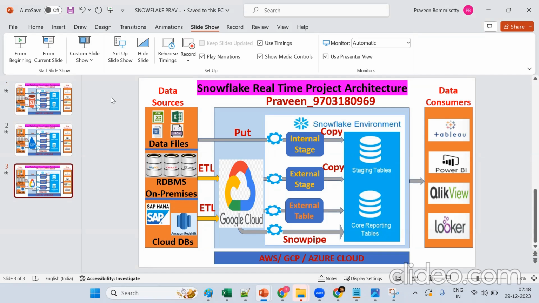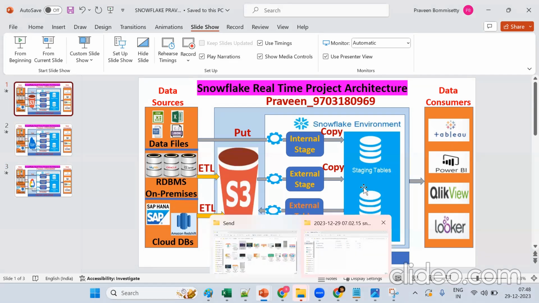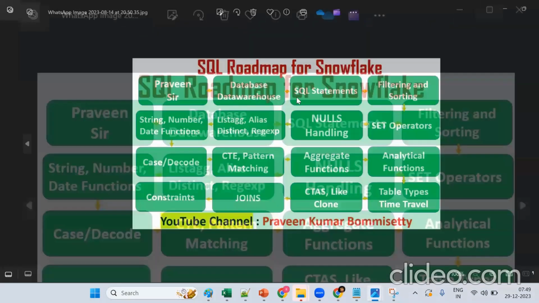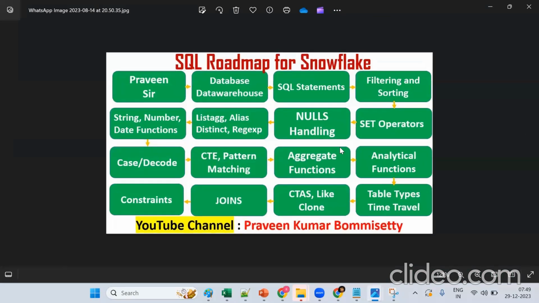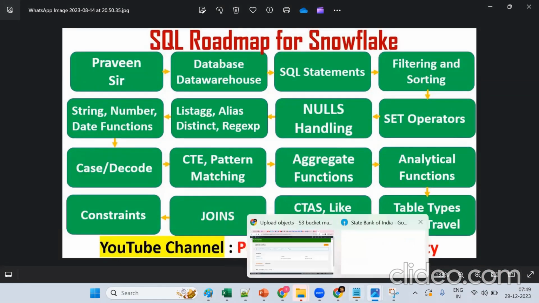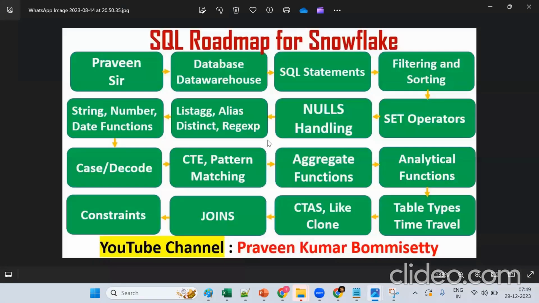If you understand this flow now, going forward we should get this. Now tell me, how can you communicate with Snowflake? We should make use of the SQL concept. All these concepts should be clear: database, data warehouse, filtering concepts, aggregate functions, analytical functions. If you know these, you are good with SQL. Why do you need to communicate with Snowflake? We should do the analysis. Ultimately we should give the queries. How can you do all these things? With the help of SQL concepts. If you know this, it's simple and easy to get things clearly. Get the point a little bit at least?